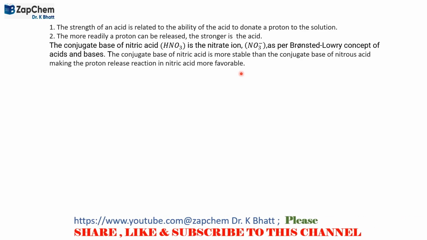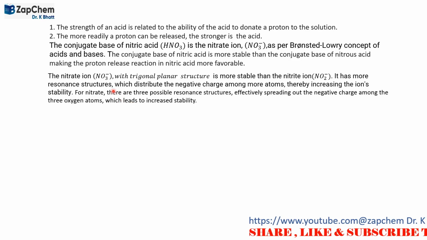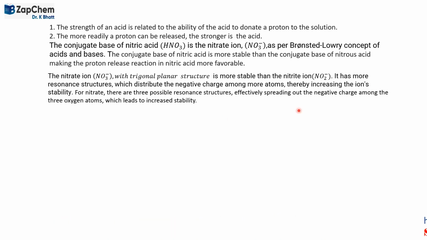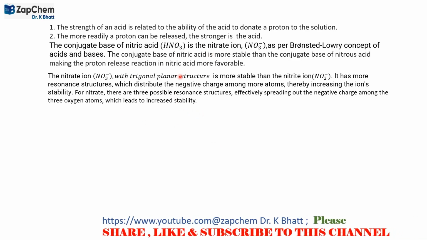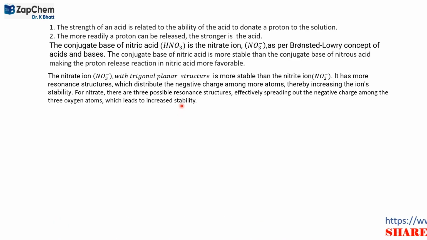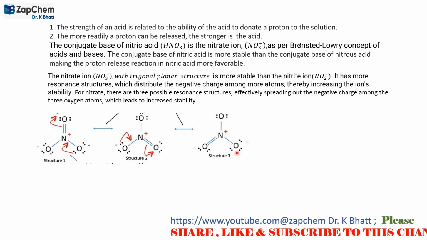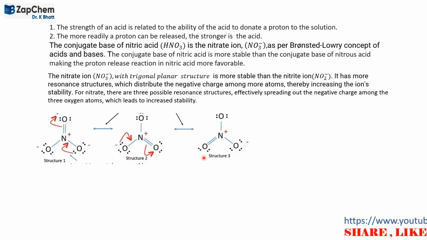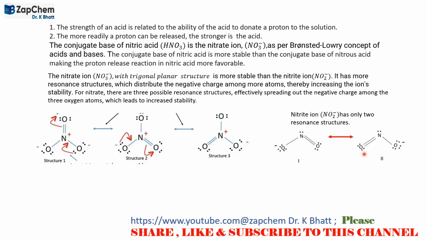And further, if you look at the structure of nitrate ion, we find that nitrate ion has a trigonal planar structure, and it is more stable than nitrite ion. It has three resonating structures. Well, these notes are provided to you for your reference. It has three resonating structures, and the resonating structures of nitrate ion are represented here. This is nitrate ion, having three resonating structures, whereas nitrite ion has only two resonating structures.